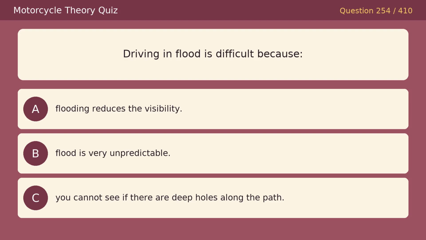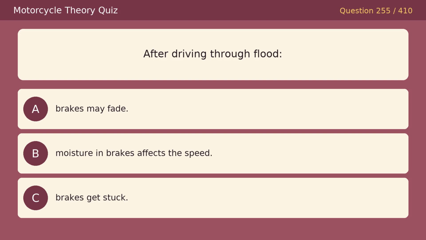Driving in flood is difficult because: Option A, flooding reduces the visibility. Option B, flood is very unpredictable. Option C, you cannot see if there are deep holes along the path. The correct answer is C, you cannot see if there are deep holes along the path. After driving through flood: Option A, brakes may fade. Option B, moisture in brakes affects the speed. Option C, brakes get stuck. The correct answer is A, brakes may fade.